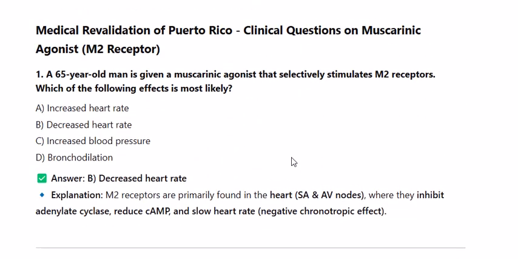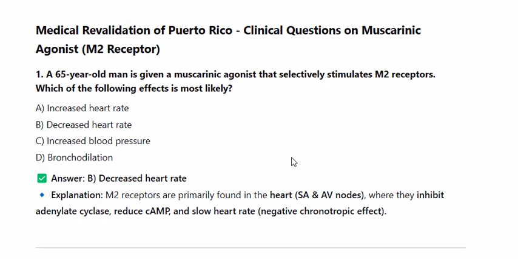1. A 65-year-old man is given a muscarinic agonist that selectively stimulates M2 receptors. Which of the following effects is most likely? A. Increased heart rate. B. Decreased heart rate. C. Increased blood pressure. D. Bronchodilation. Answer: B. Decreased heart rate.